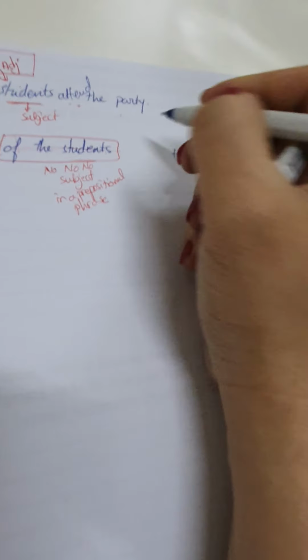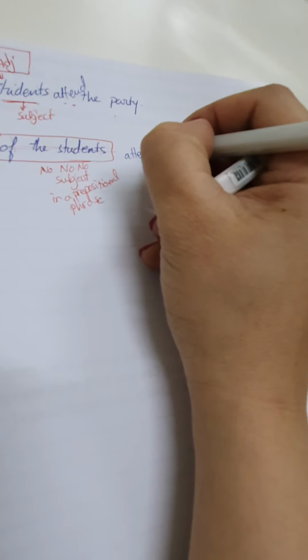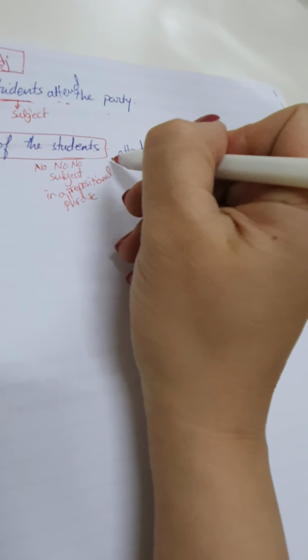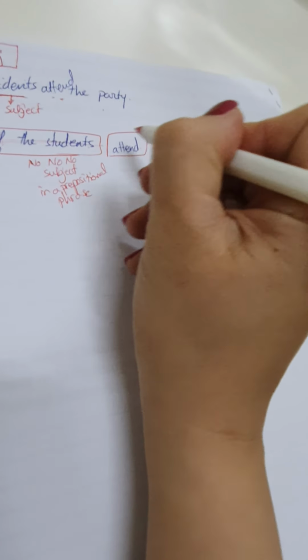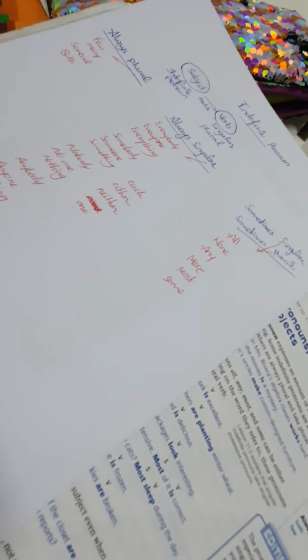I know few is from which one? Few is from always plural. So it will be attend, with no S, because few is always plural. So it means I have to memorize this. I never tell you to memorize anything, neither in literature nor in grammar, but this you have to memorize, because you make a lot of mistakes when you write.